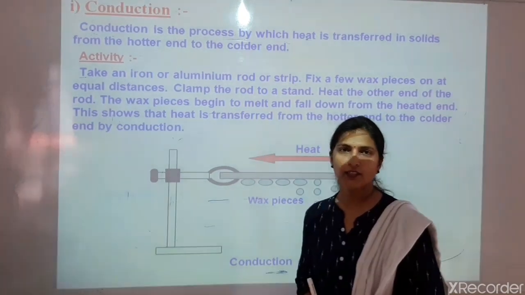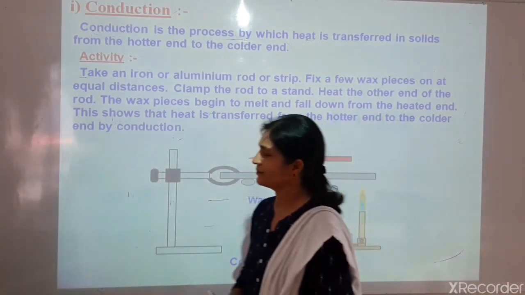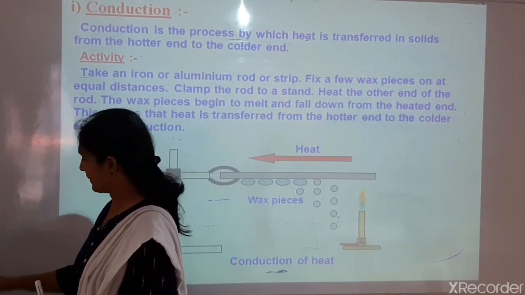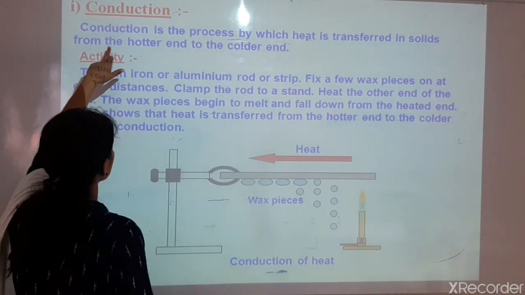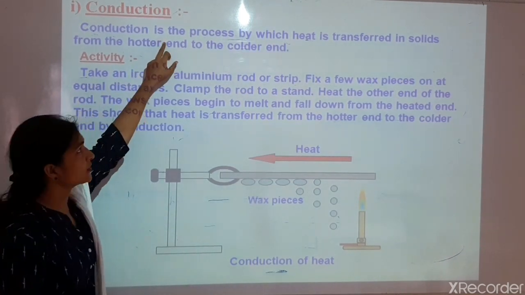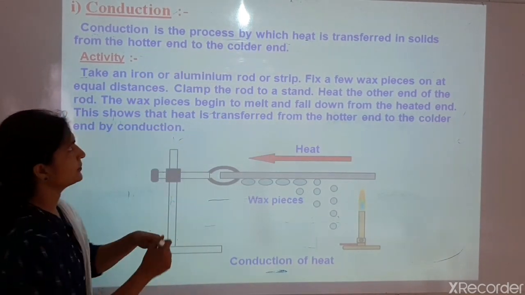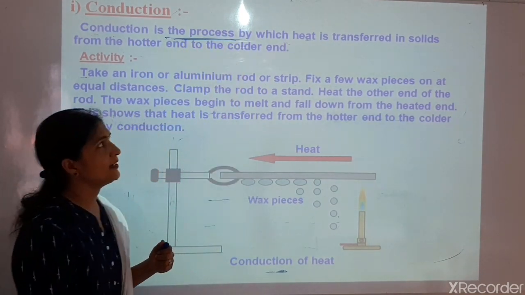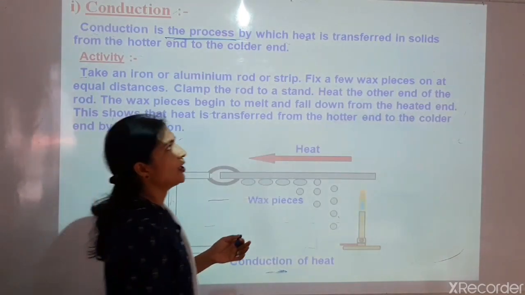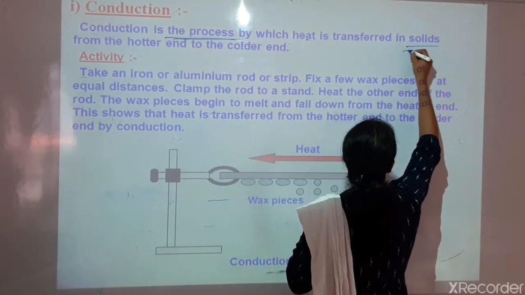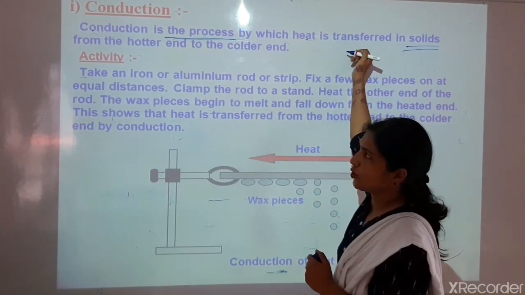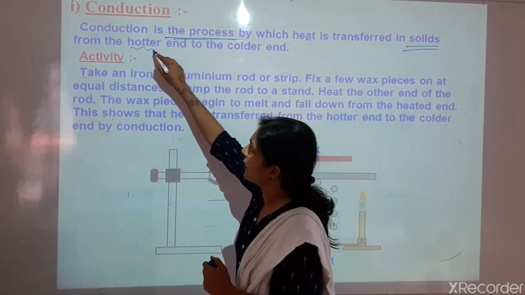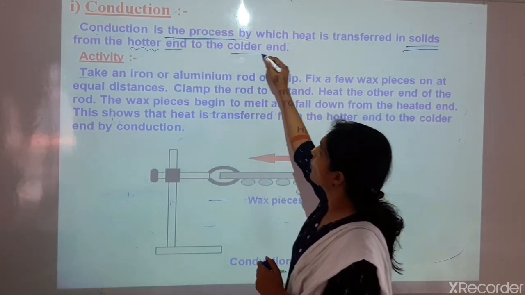First is conduction. Here you can see the conduction. What is meant by conduction? Conduction is the process by which heat is transferred in solid, from hotter end to colder end.